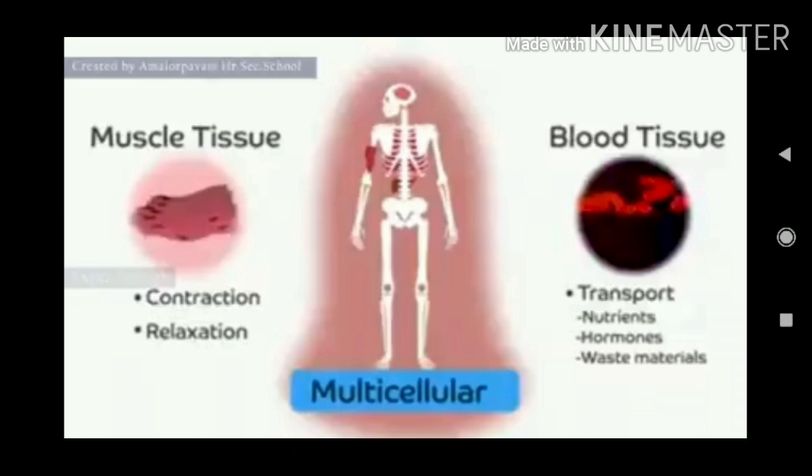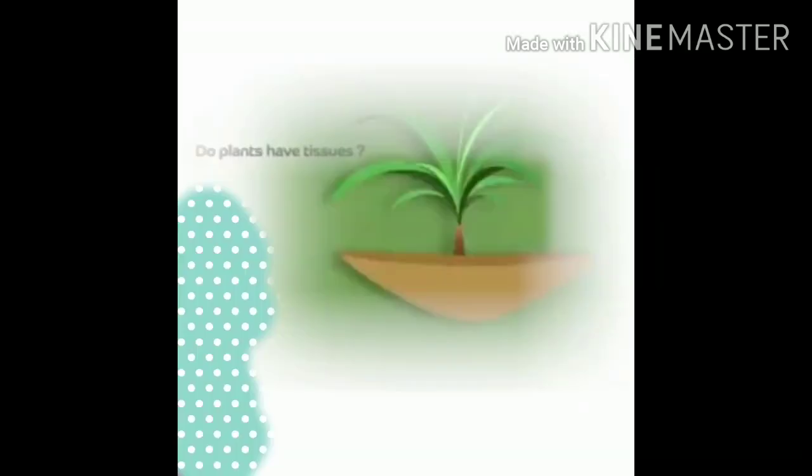Let us see an example of the human body. The muscle tissue is used for movement, the contraction and relaxation. Another tissue is blood tissue. We call it a connective tissue. This blood tissue helps to transport nutrients, hormones and waste materials in our body.